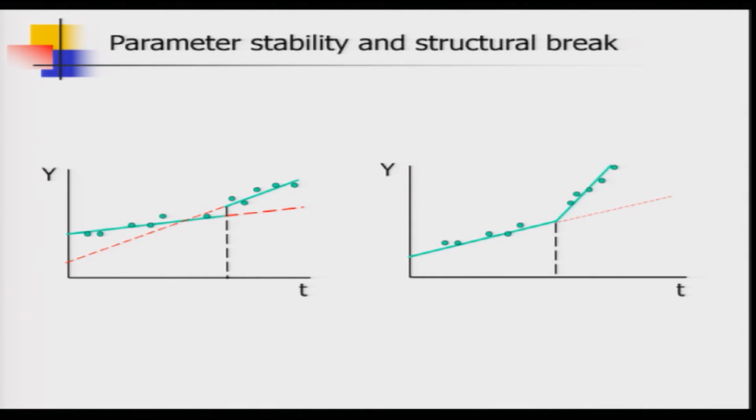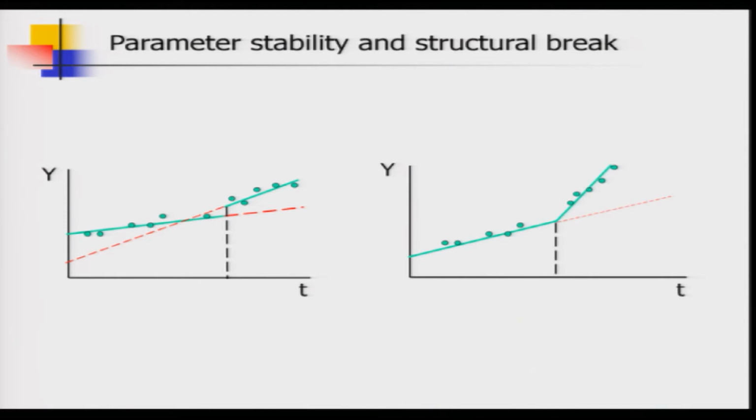But in the first diagram, you see there is a gap between these two green straight lines. So, for a particular time period T naught, where you are suspecting a structural break point, the value of y is not defined, or you can report two different values, one coming from the regression line for period 1 and one from period 2.